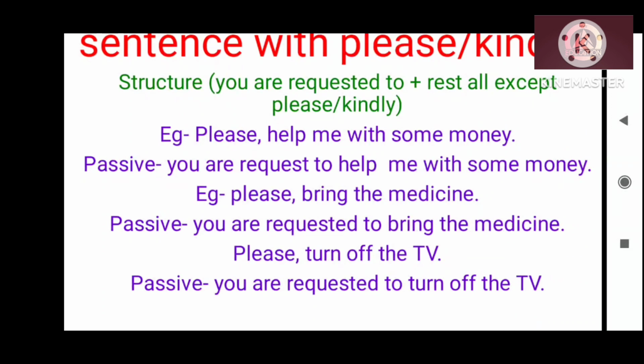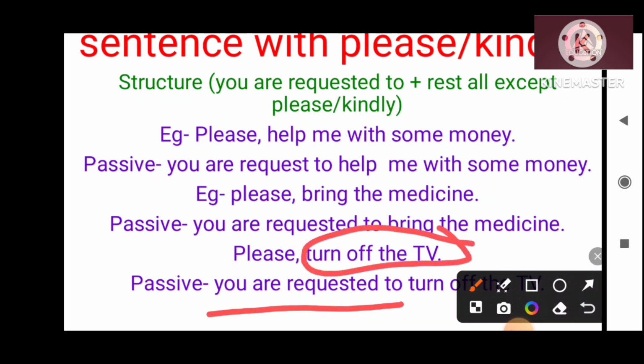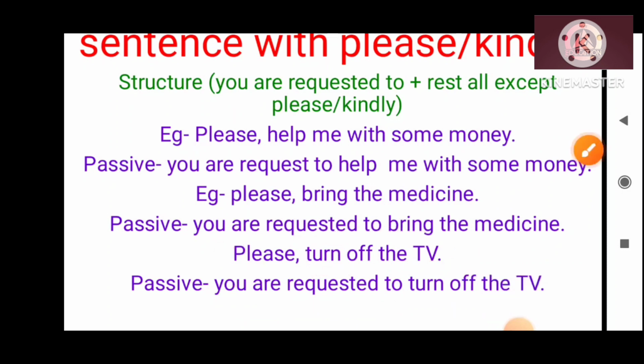Rest all the things will be the same, just starting with you are requested to, then the rest except the please or kindly in the sentence. You have to just exclude the word please or kindly given in the sentence, start with you are requested to, and put all the rest as it is. You will convert the active of the sentence starting with please or kindly into its corresponding passive form.